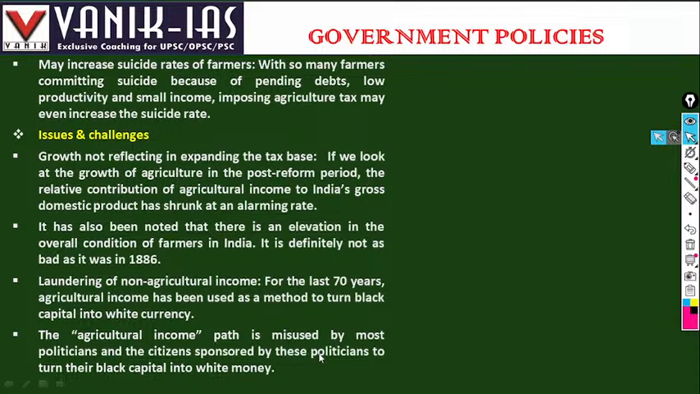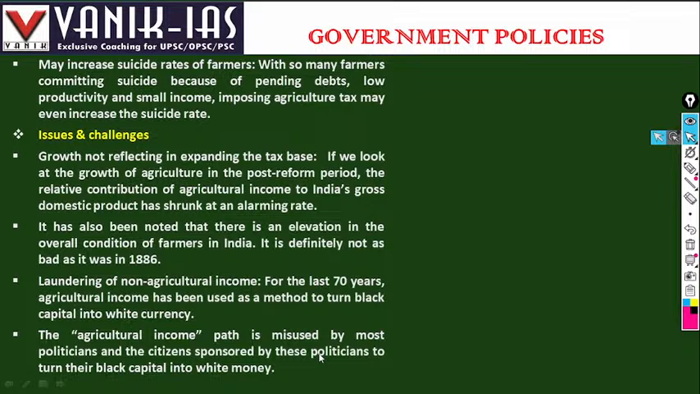If over and above that they impose a tax, that will further put pressure on them, and there is an apprehension that the suicide number may further increase in the country. Farmer suicide itself is a challenge in India, and it will further aggravate the situation.